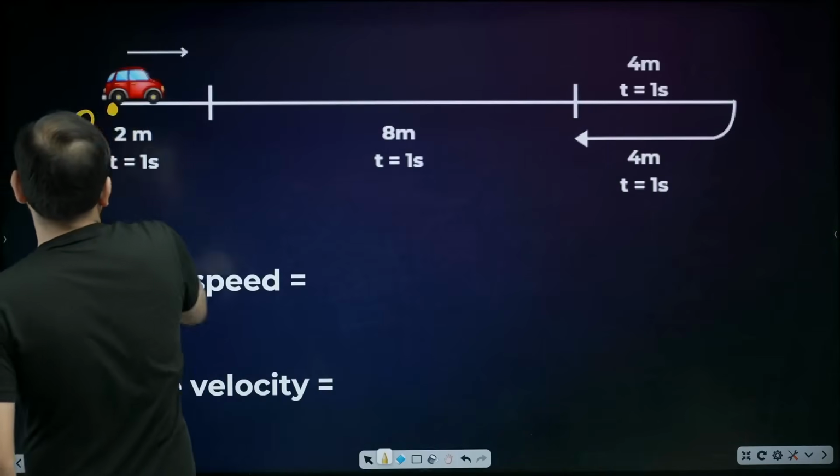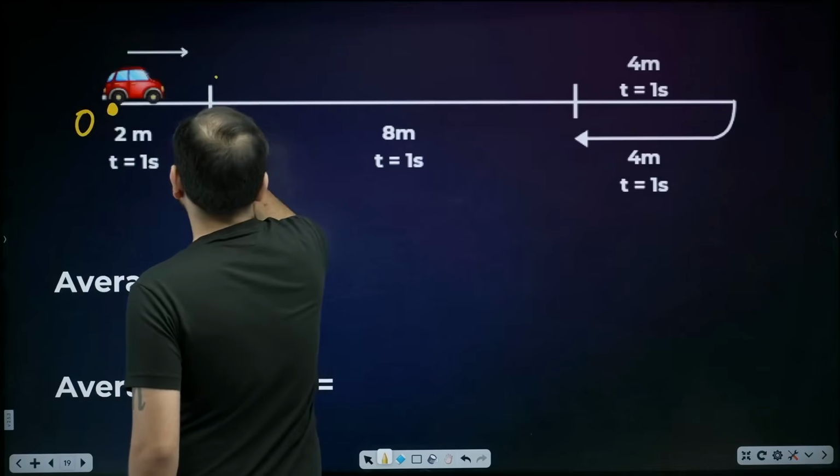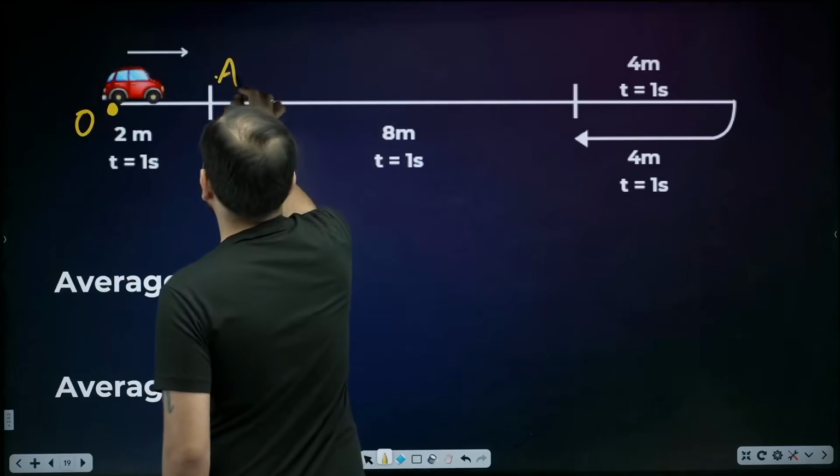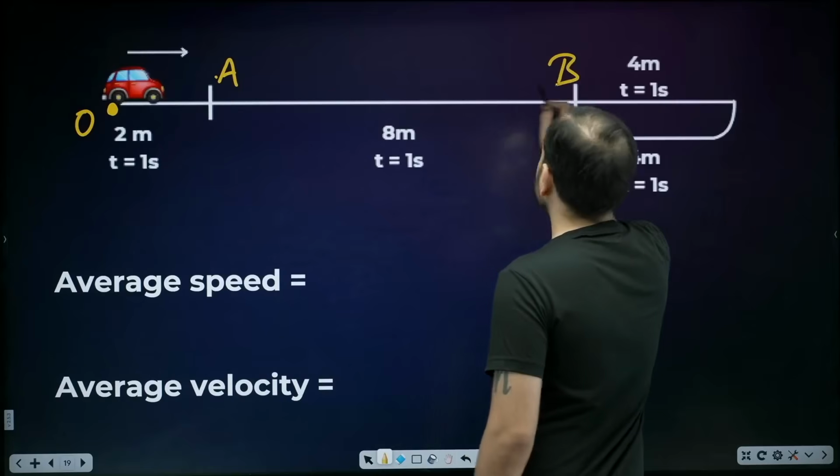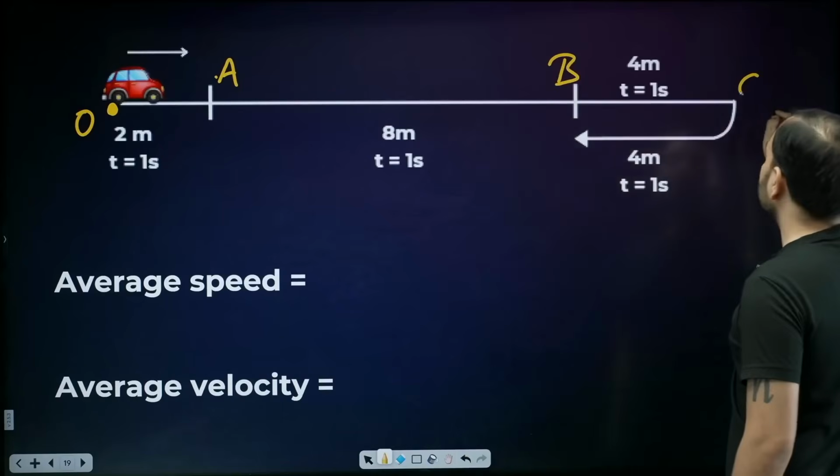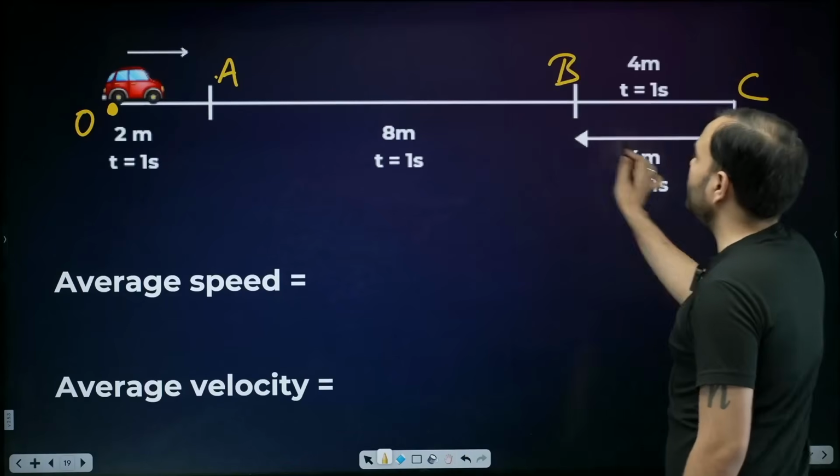The car starts from point O. It goes to A. Started from O, reached A, 2 meters. Started from A, went till B, 8 meters. From B to C, 4 meters. From C, it goes back to B.